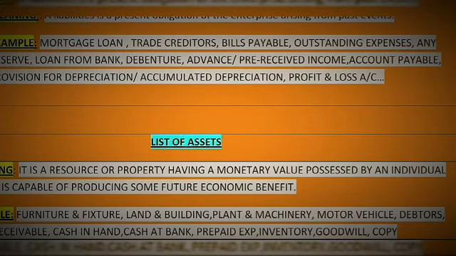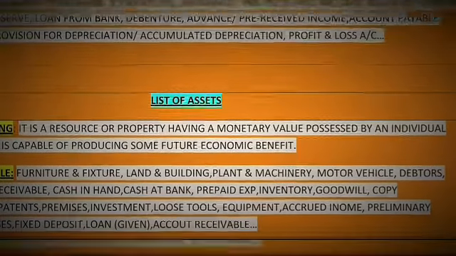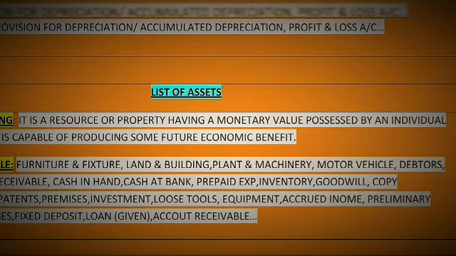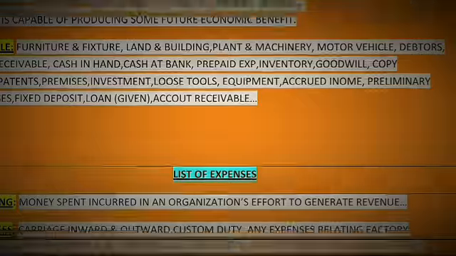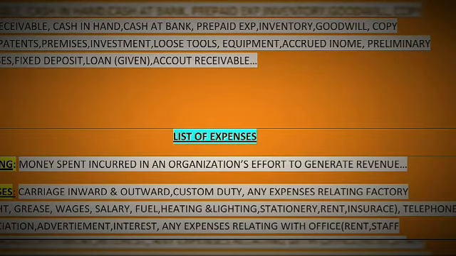Then our point is asset. Meaning, it is a resource or property having a monetary value possessed by an individual which is capable of producing some future economic benefit. An organization can hold different types of assets such as furniture and fixtures, land and building, plant and machinery, motor vehicles, debtors, bills receivable, cash in hand, cash at bank, prepaid expenses, goodwill, copyright, patents, premises, etc.